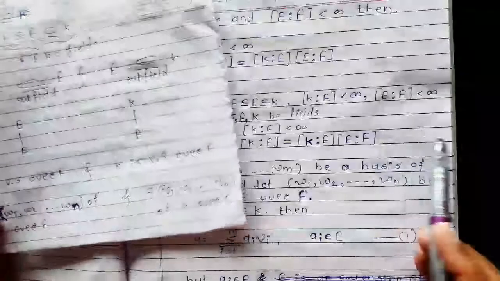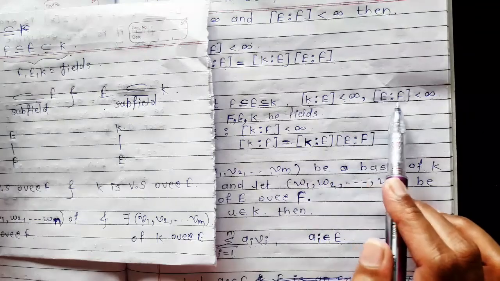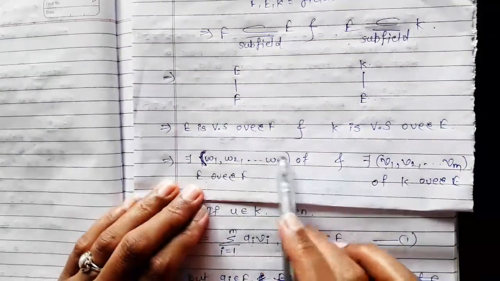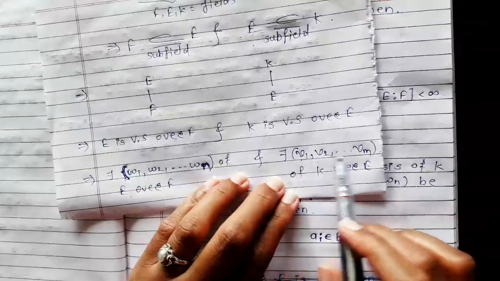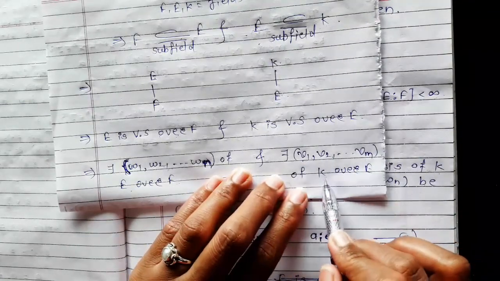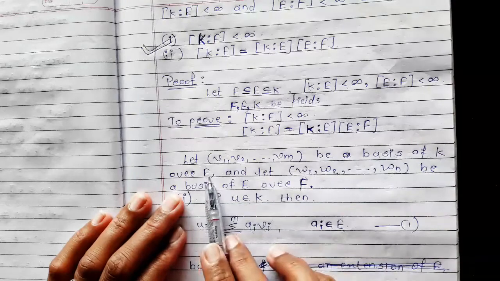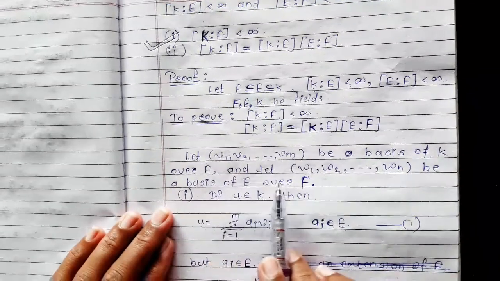And it is given that degree of K over E is finite and degree of E over F is also finite. So this gives that there exists a finite set W1, W2, up to Wn which is a basis of E over F, and there exists a finite set V1, V2, up to Vm which is a basis of K over E. So let V1, V2, up to Vm be a basis of K over E and W1, W2, up to Wn be a basis of E over F.